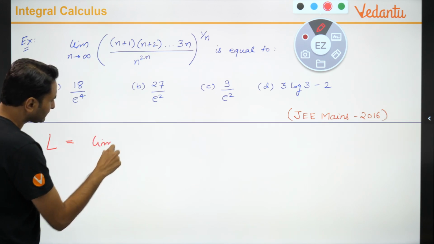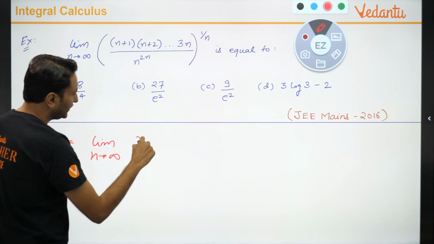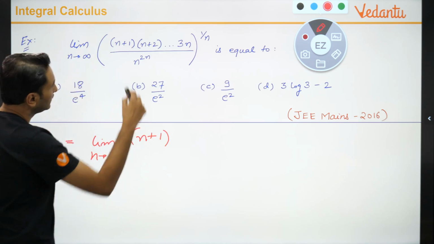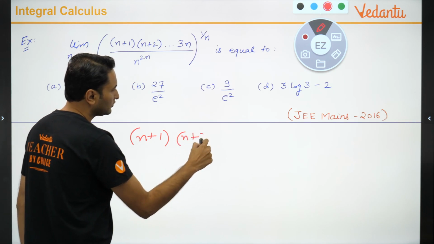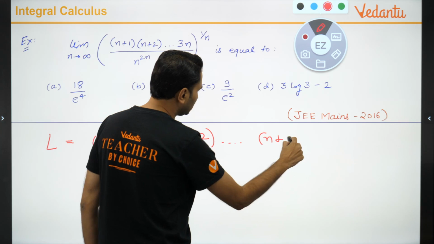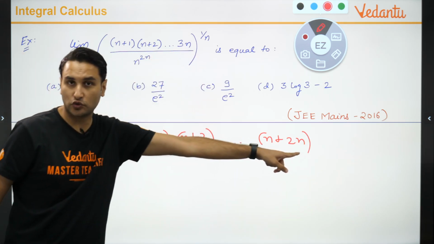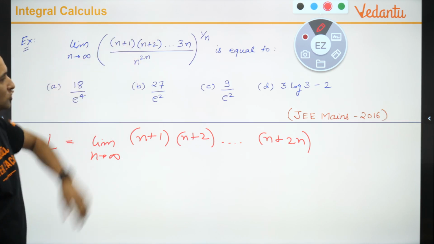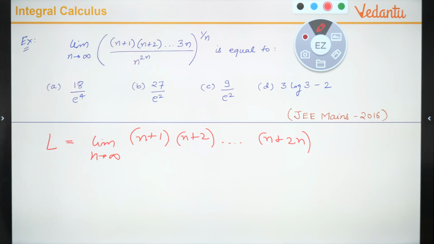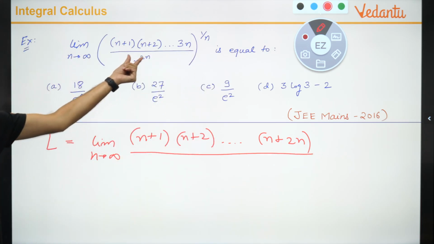Limit n tends to infinity. ध्यान से देखो क्या लिखा हुआ है. n plus 1, n plus 2 से लेके n plus 2n, right? 3n. 3n को मैं लिख सकता हूँ n plus 2n whole raised to power 1 upon n, upon n की power 2n.